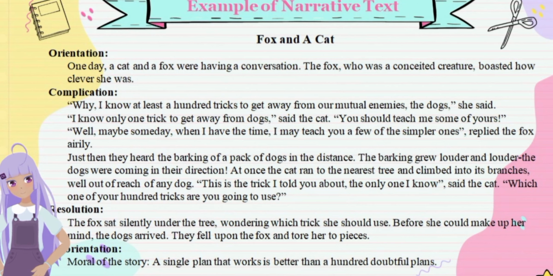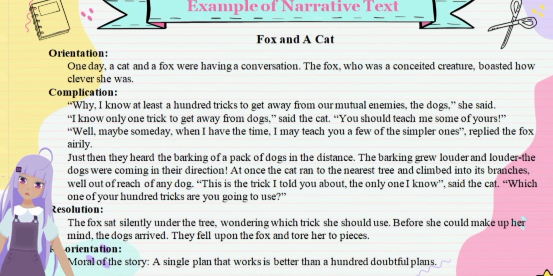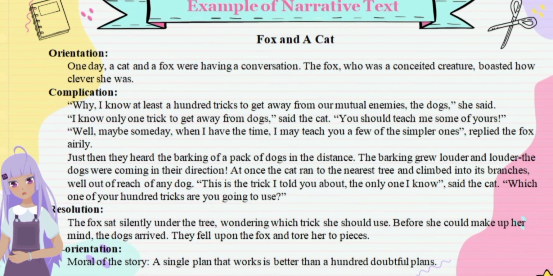Complication. "Why, I know at least 100 tricks to get away from our mutual enemies, the dogs," she said. "I know only one trick to get away from dogs," sighed the cat. "You should teach me some of yours." "Well, maybe someday when I have the time, I may teach you a few of the simpler ones," replied the frog early.